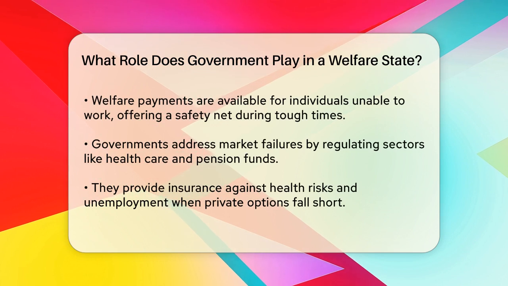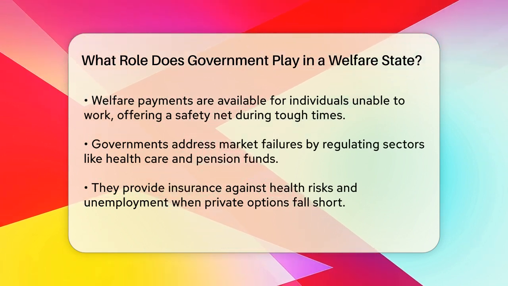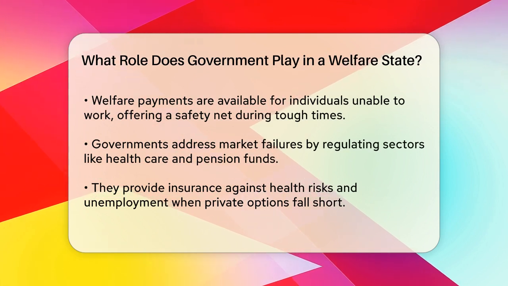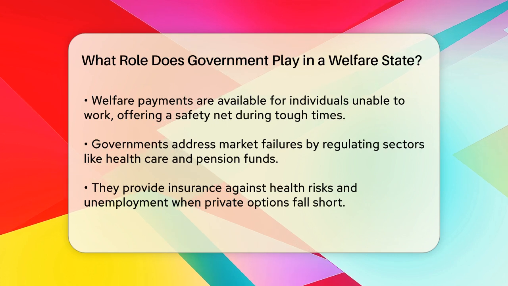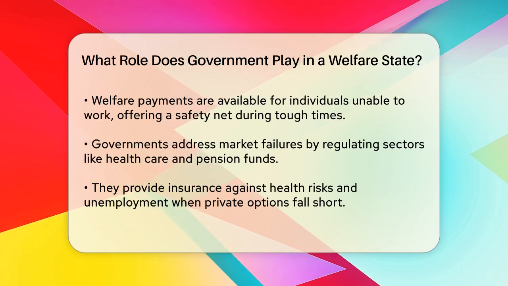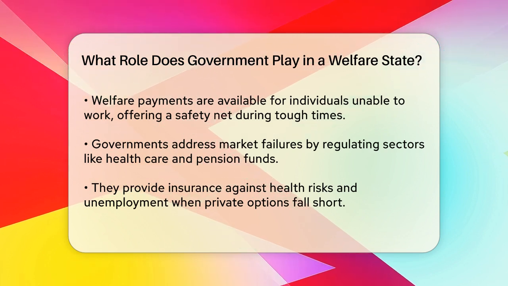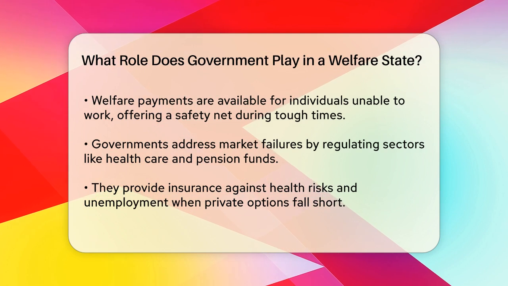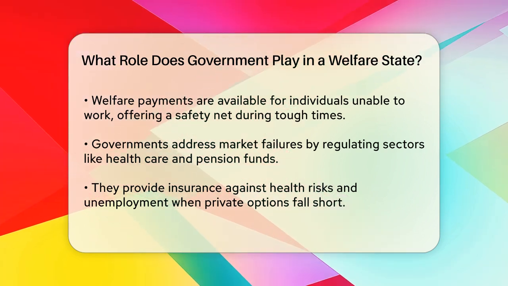The government also plays a crucial part in addressing market failures. For instance, markets can be inefficient due to issues like imperfect consumer information or behavioral economics. The government steps in to regulate healthcare and pension funds, and it provides insurance against health risks or unemployment when private companies cannot.